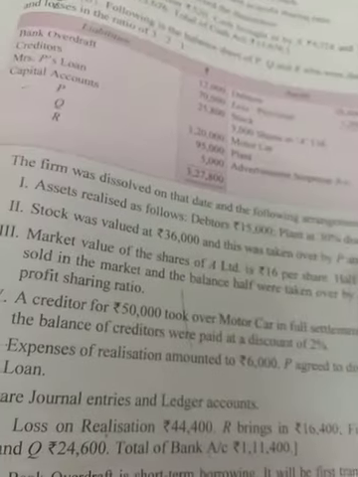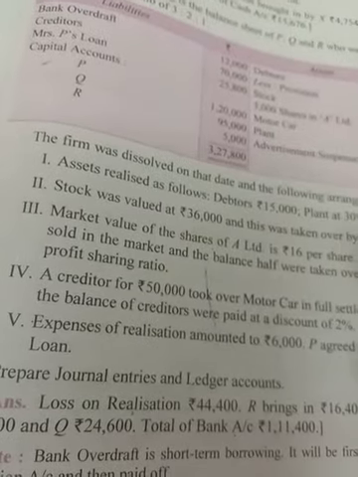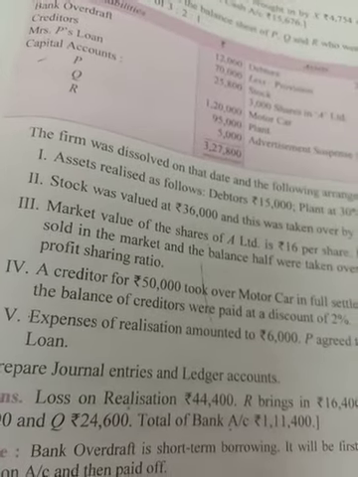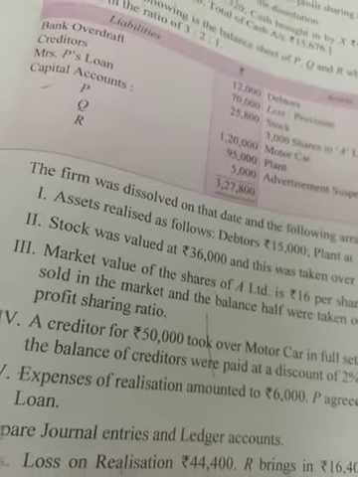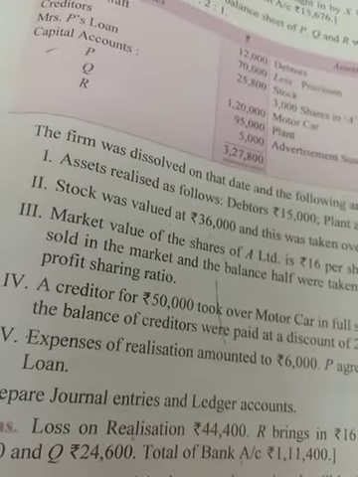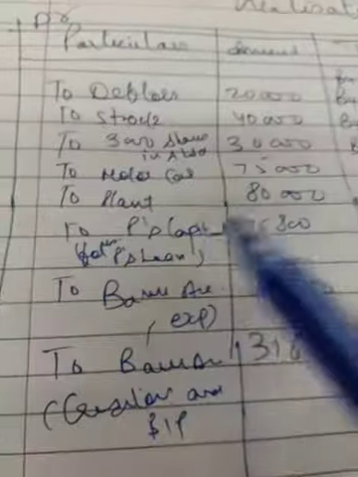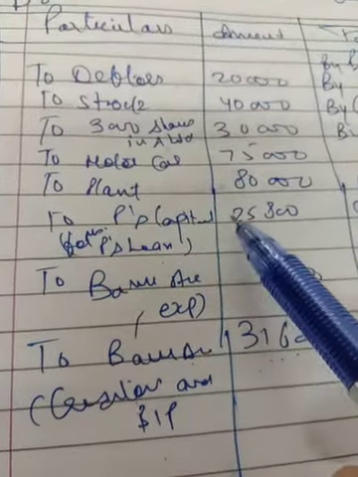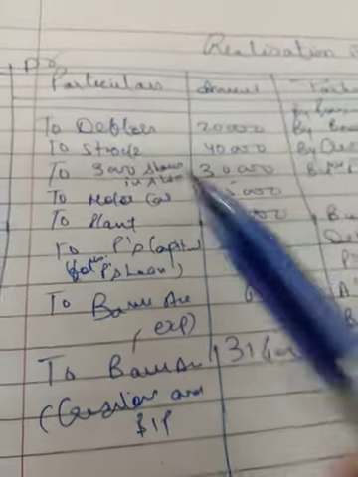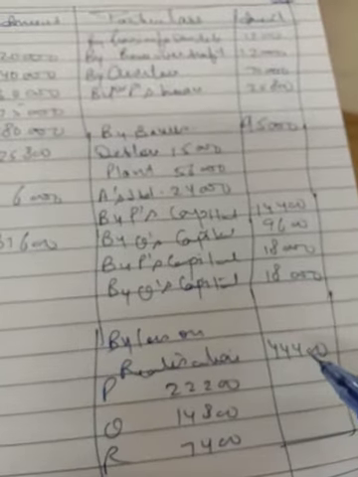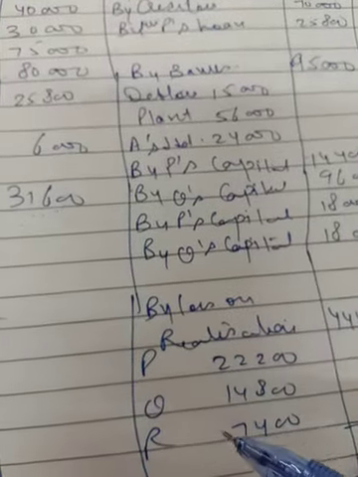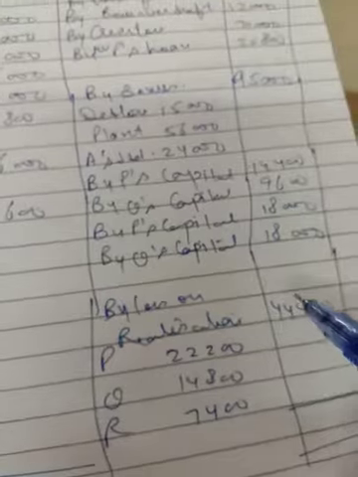If any partner is taking any liability, then although she is the wife of P, even then it is the liability of the business of the firm. So if any partner has taken up the liability, it is to be shown on the realization account debit side as to P's capital account for Mrs. P's loan, 25,800. Now after deducting the total of debit side and the credit side, you will get the loss on realization, that is 44,400. That is to be distributed among P, Q, R in the ratio 3:2:1.